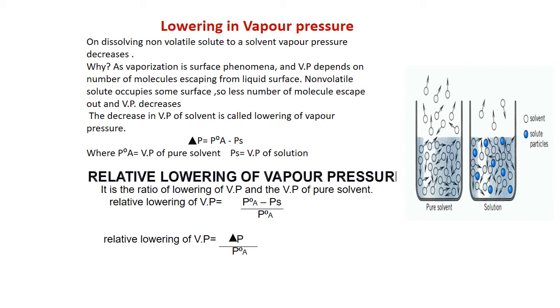So when solvent is pure, more number of molecules can escape out, but when solute is added, it is non-volatile and occupies some space on the surface. So number of particles escaping out as vapors decrease, so vapor pressure decreases. Decrease in vapor pressure is the vapor pressure of pure solvent minus vapor pressure of the solution. And relative lowering in vapor pressure is the ratio of decrease in vapor pressure to the vapor pressure of pure solvent.